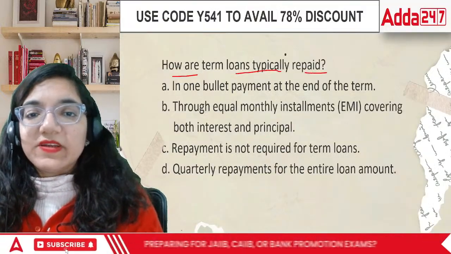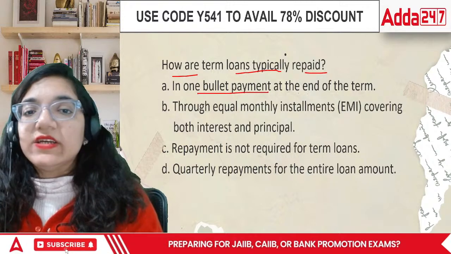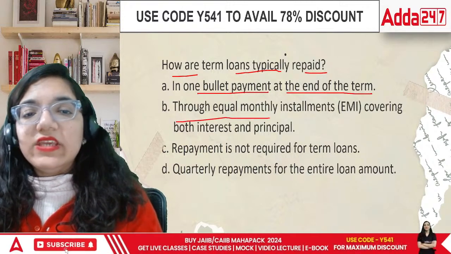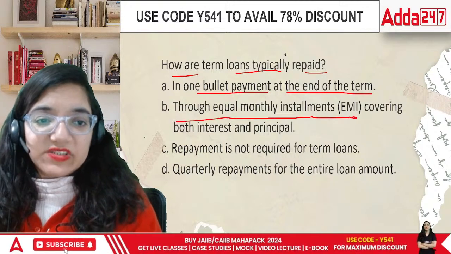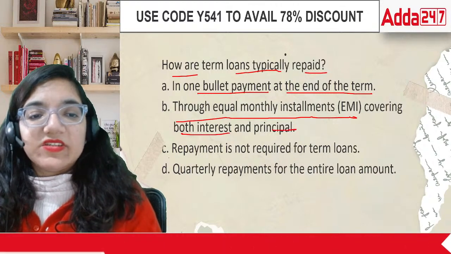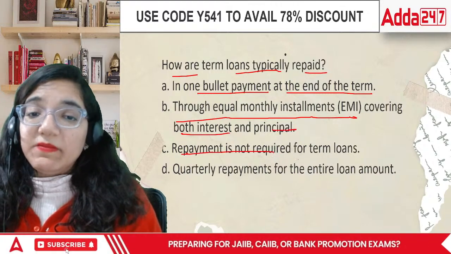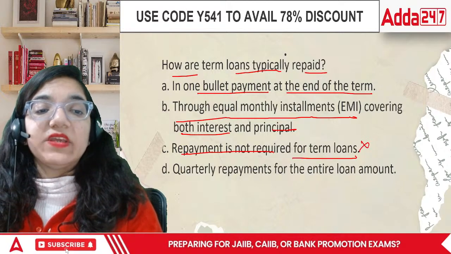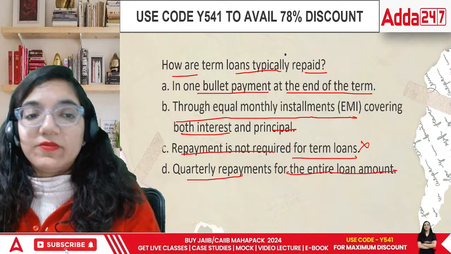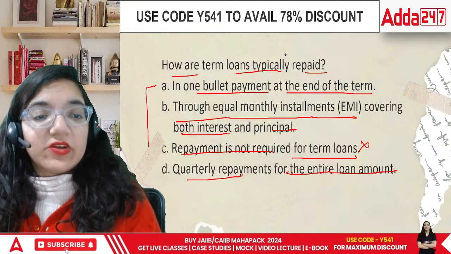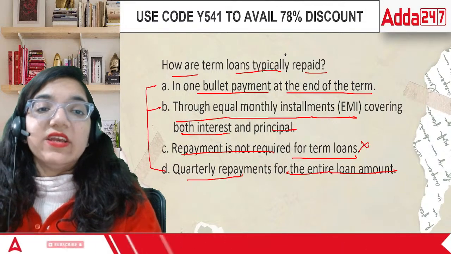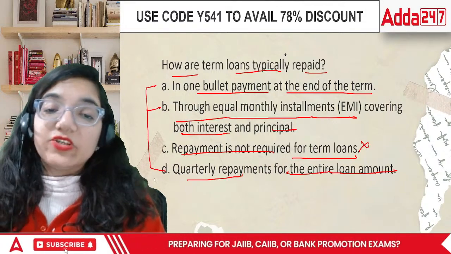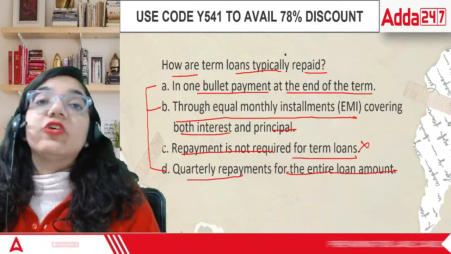How are loans typically repaid? In one bullet payment at the end, EMI through equal monthly installments covering both interest and principal, repayment is not required, which is definitely not true, or quarterly repayments for the entire loan. Technically, we have three different options in this case: 1, 2, and 3. According to you, which one among the following is normally used?